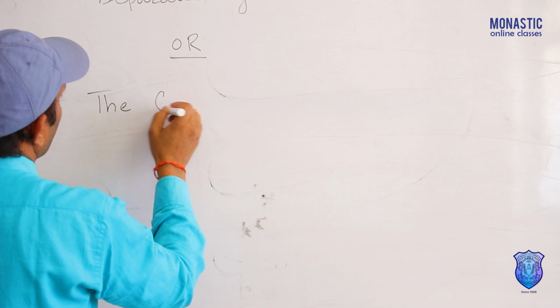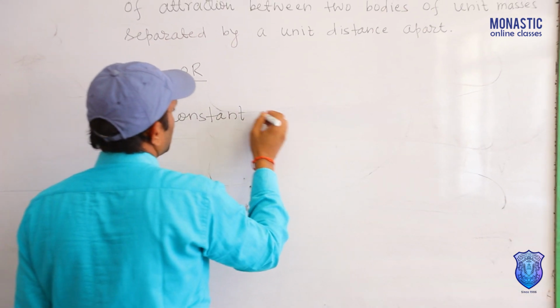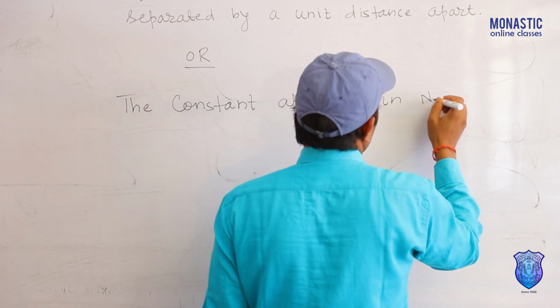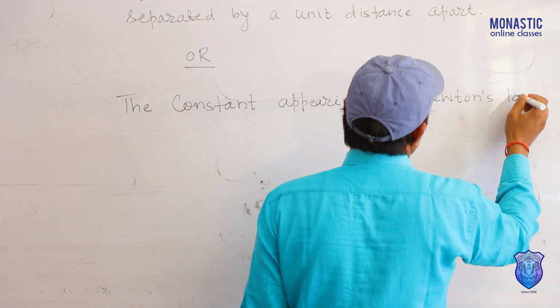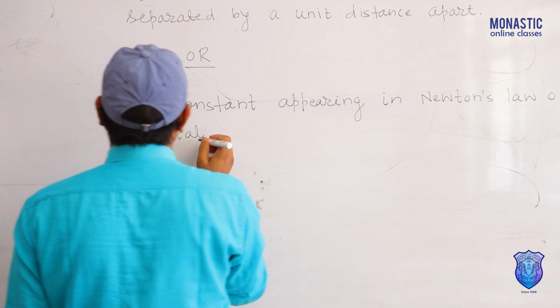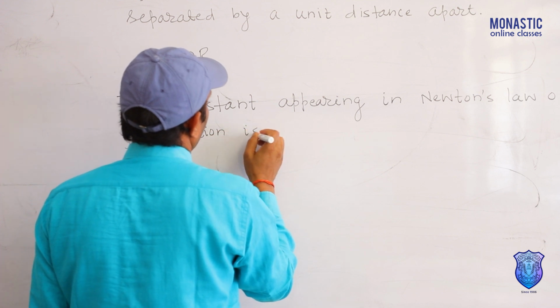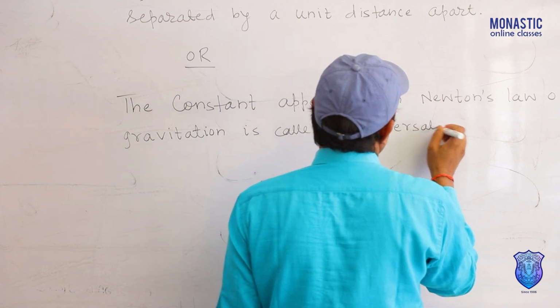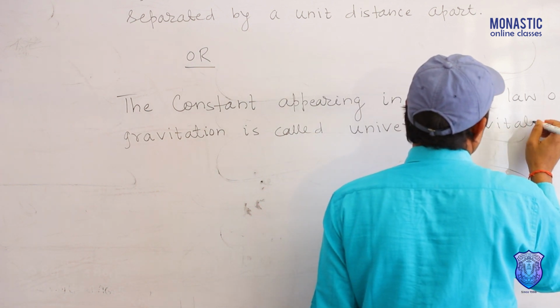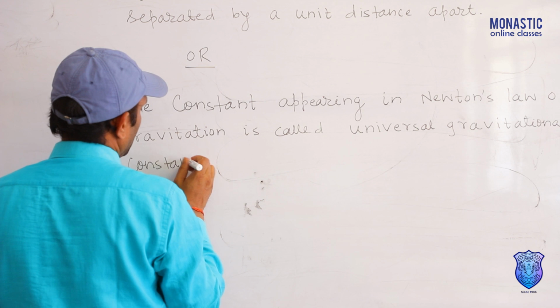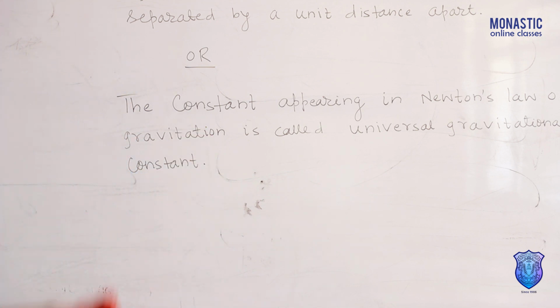The constant appearing in Newton's law of gravitation is called universal gravitational constant.